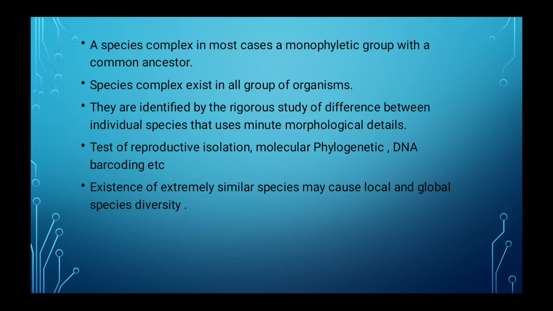The existence of extremely similar species may cause local and global species diversity.